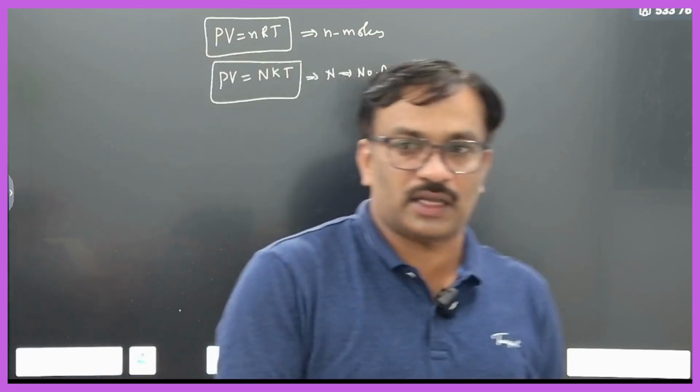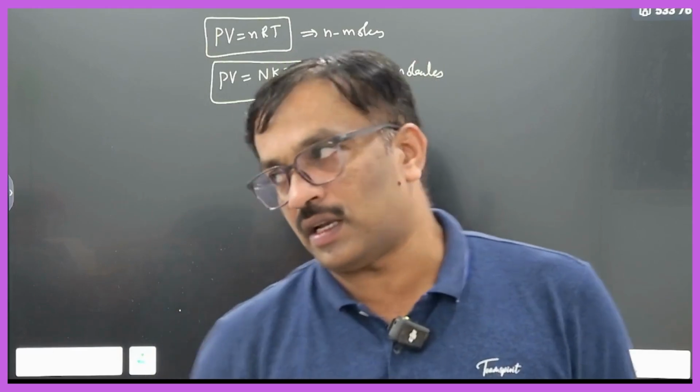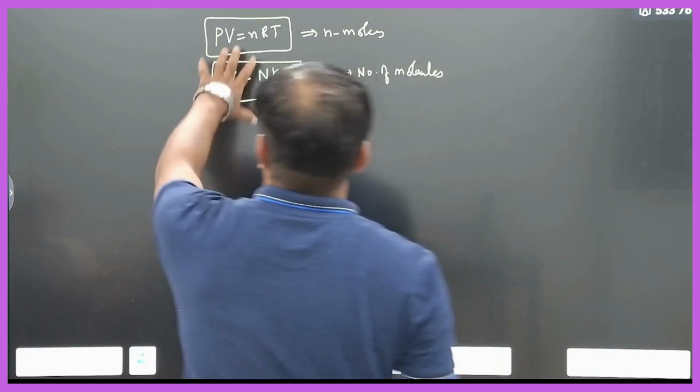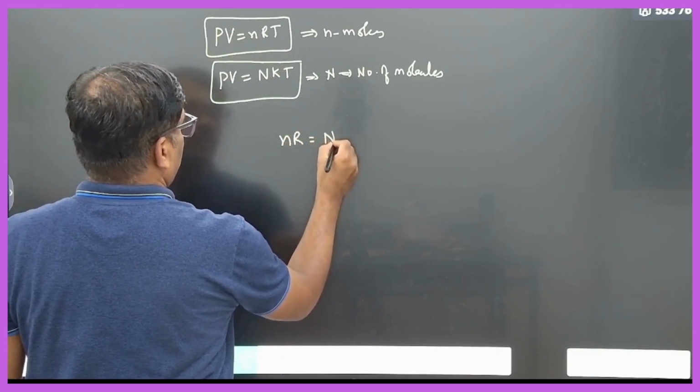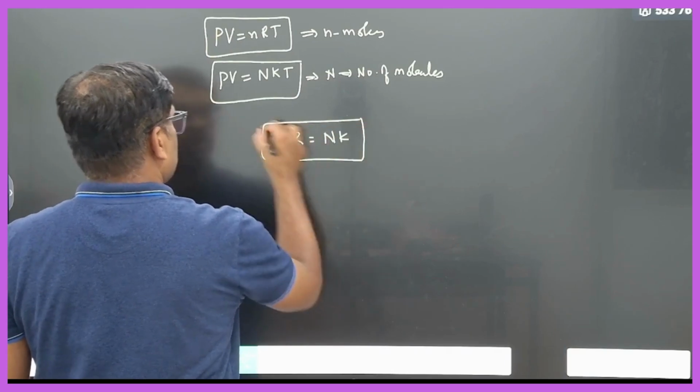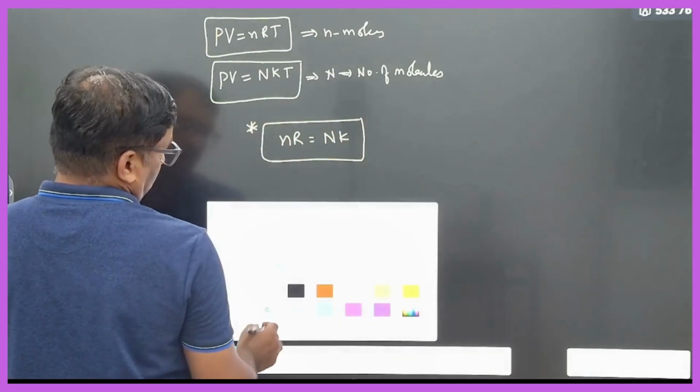If it is a molecular gas, number of molecules; if it is an atomic gas, number of atoms. So comparing these two, nR will always be equal to Nk.